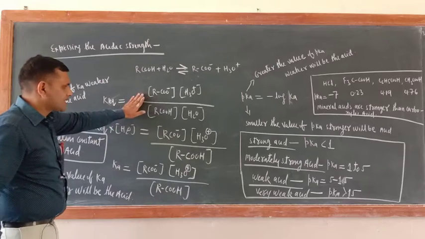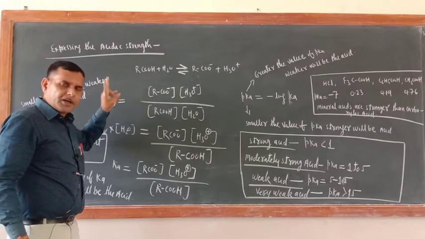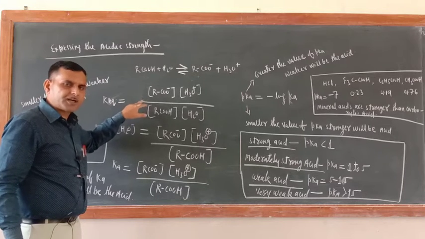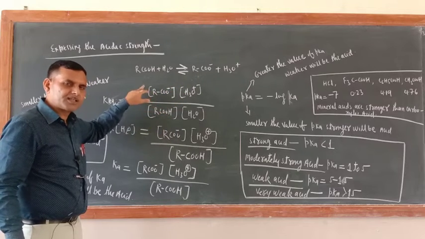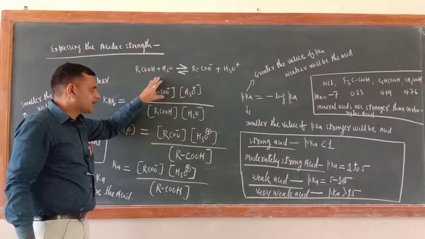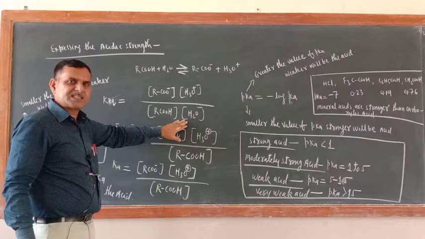So we can write this equation like that. Last year you have studied this. Once again I am telling you, equilibrium constant is equal to the product of molar concentrations of products divided by the product of molar concentrations of reactants. Now throughout the reaction, the molar concentration of water remains constant.